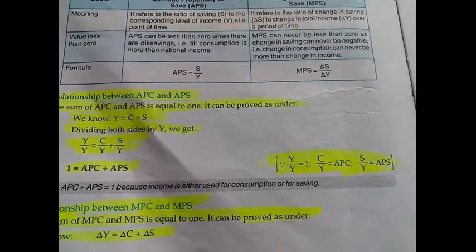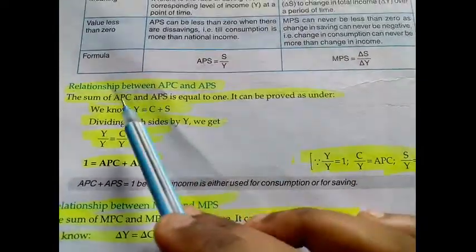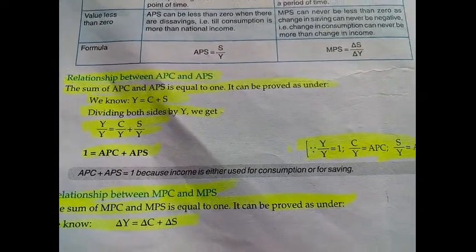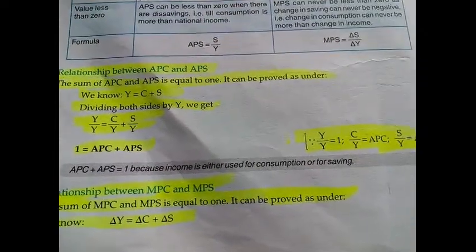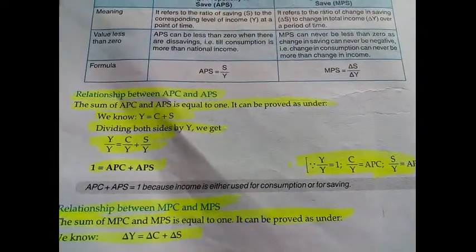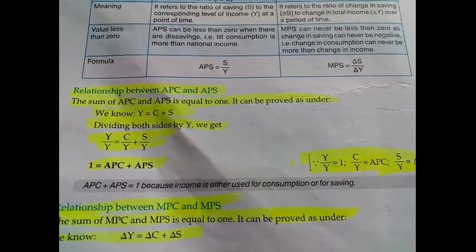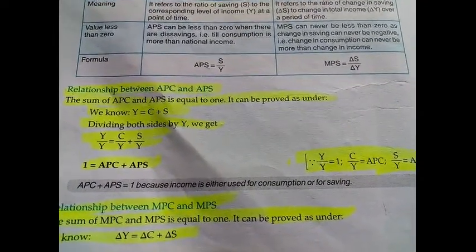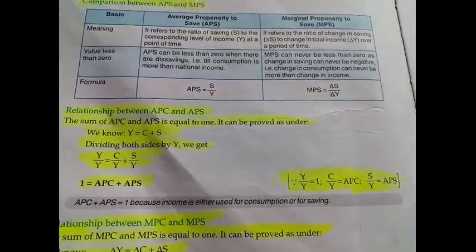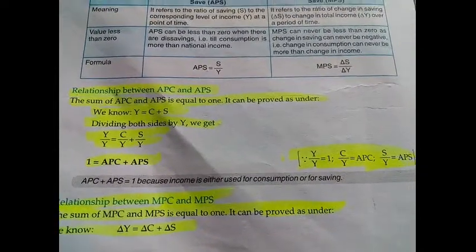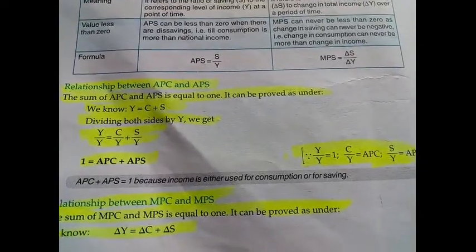Okay, coming to the next topic now: the relationship between consumption and saving. I will find out the relation between APC, average propensity to consume, and APS, average propensity to save. And we will find out the relation between marginal propensity to consume and marginal propensity to save. First of all, we will see what is the relation between APC and APS.